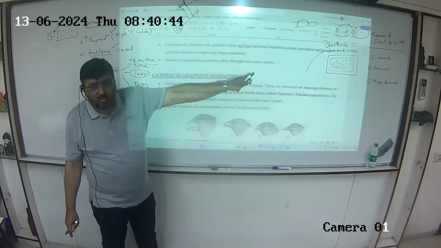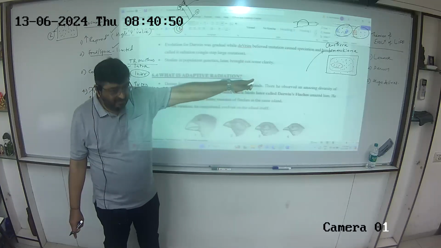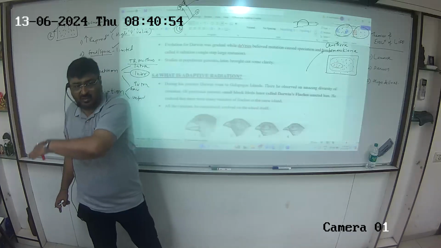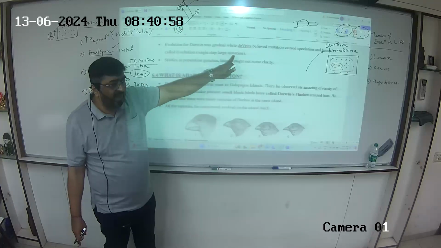Have you seen the locomotion of a frog or a kangaroo? Yeah. It is called saltatory locomotion, because they jump from one point to another. That's why he called it saltation. Single step, large mutation.